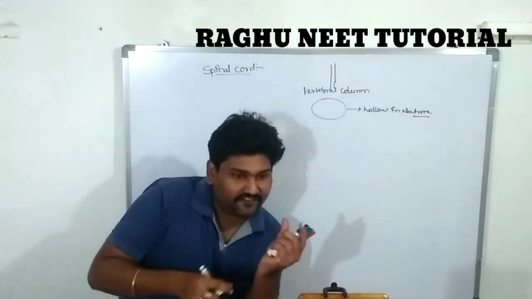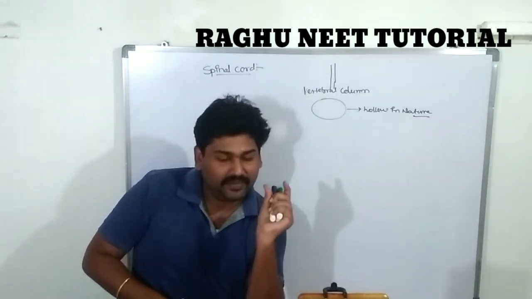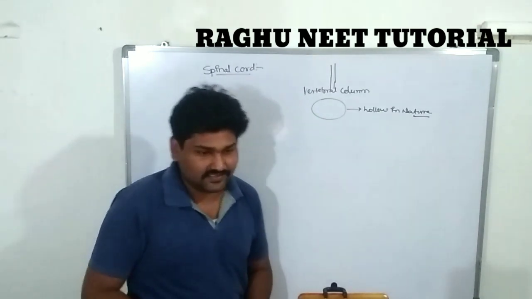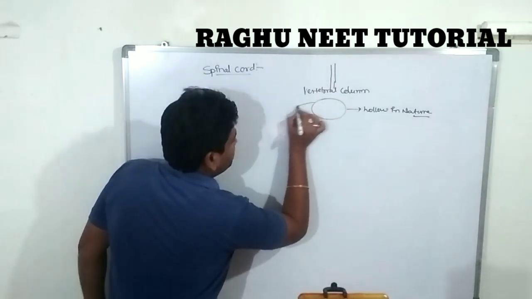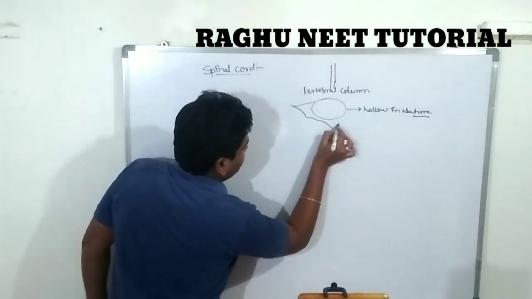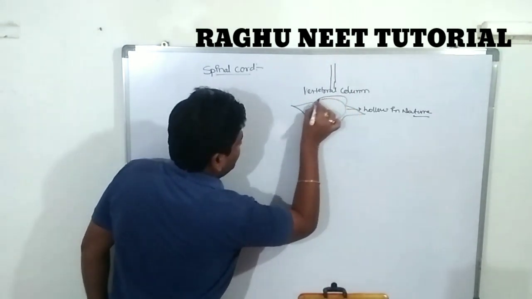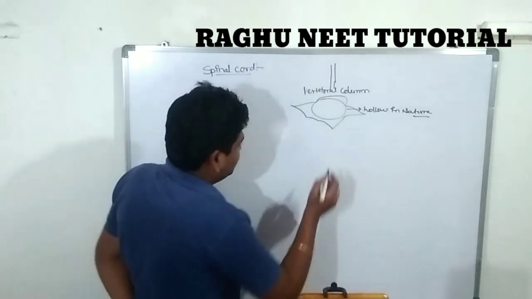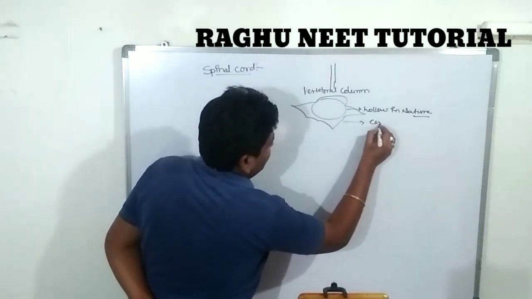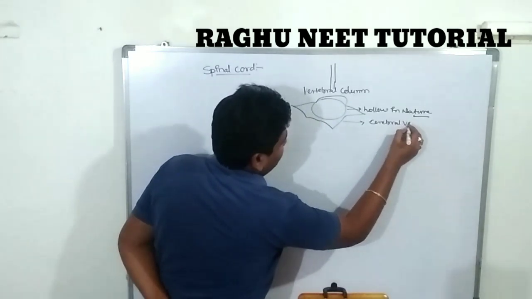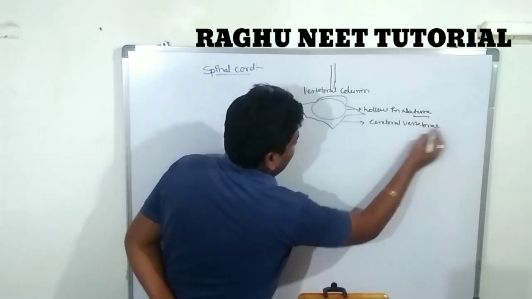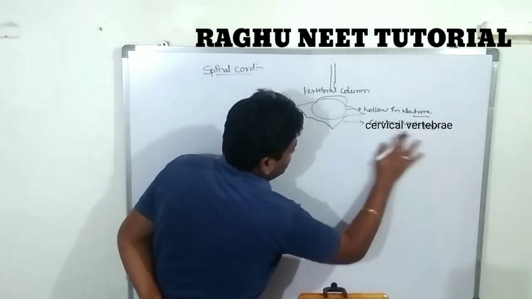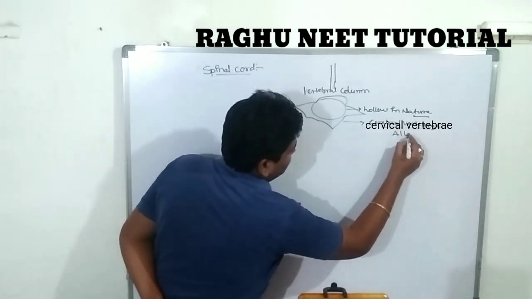The first vertebra is called the cervical vertebra, commonly known as the atlas.